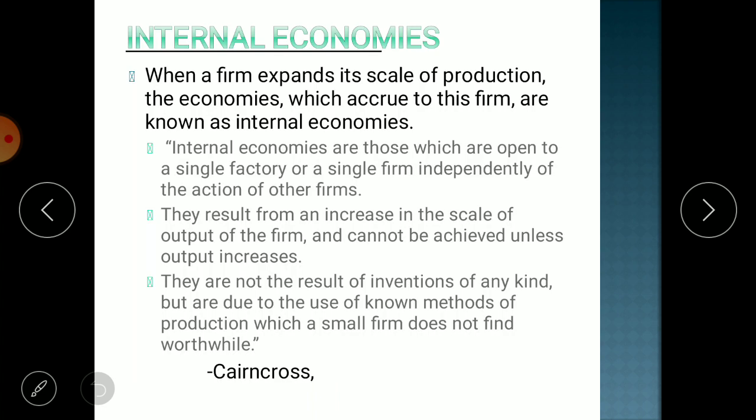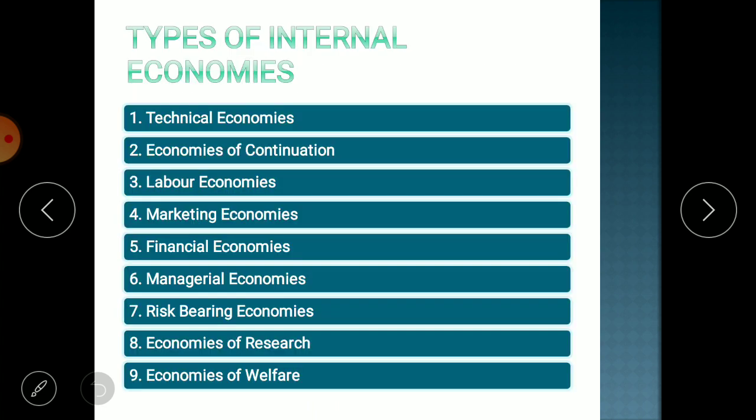And we have completed internal economies that are of 9 types, that is technical economies, economies of continuation, labor economies, marketing economies, financial economies, managerial economies, risk-bearing economies, economies of research, and economies of welfare.